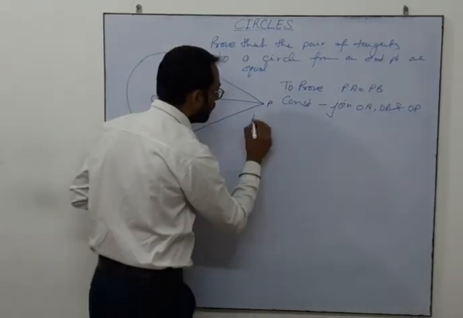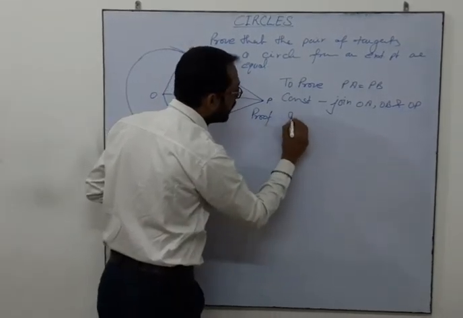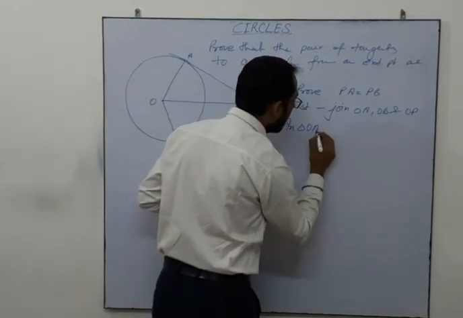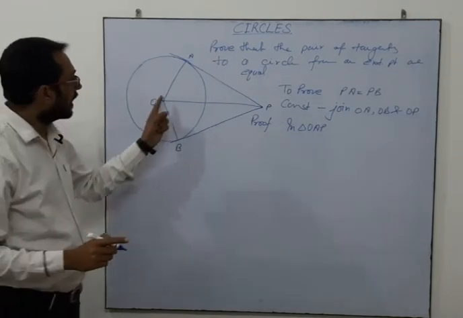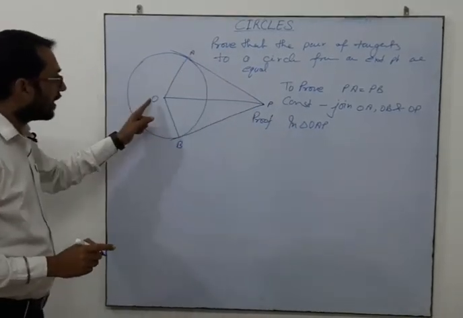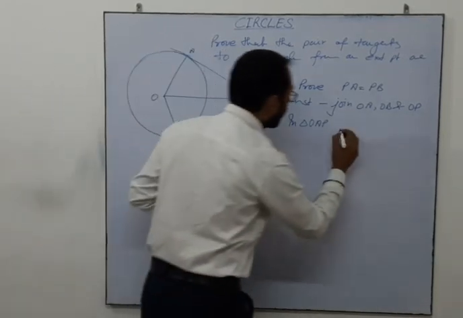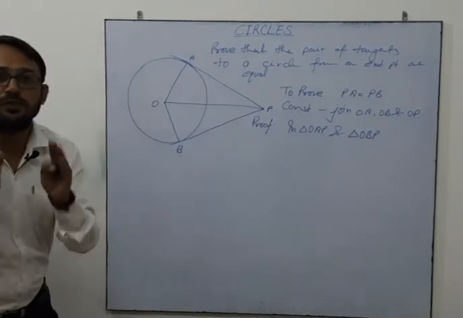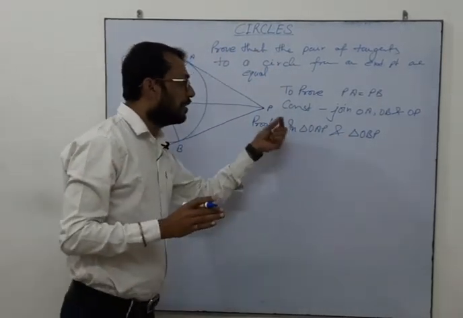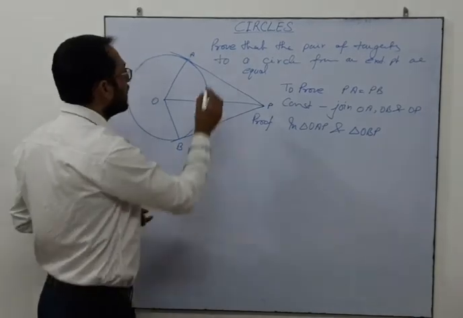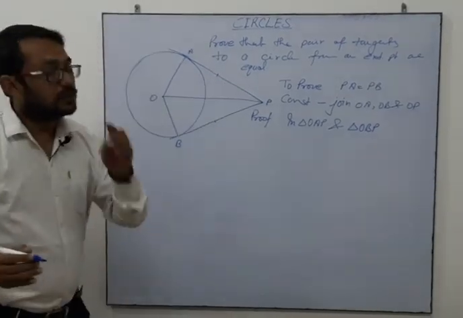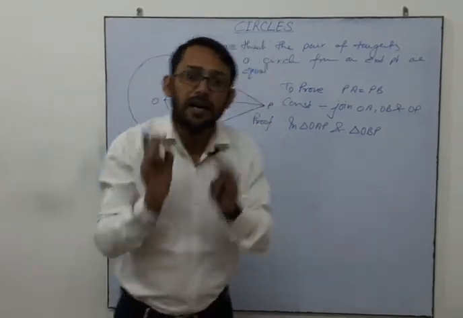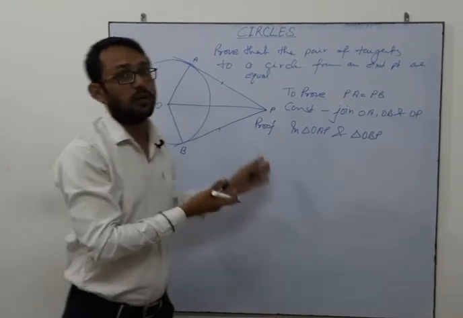Now in the proof, we are moving in triangle OAP and triangle OBP. We are moving in these two triangles. Try to see, when we are moving in these two triangles, we need to prove this and this are equal. So what I could do, anyhow I must make the triangles congruent. अगर triangles congruent हो जाएंगे तो by CPCT ये तो equal हो जाएंगे.